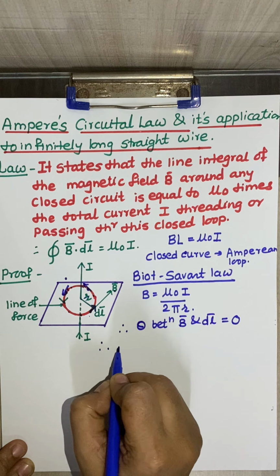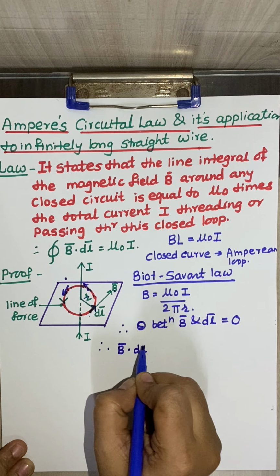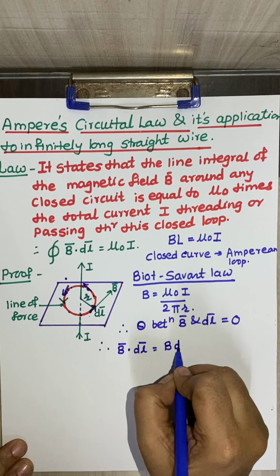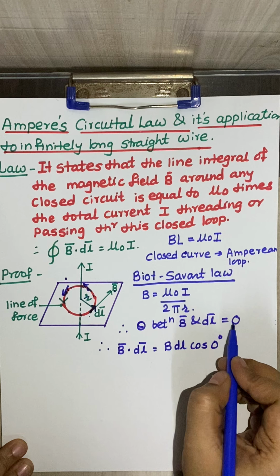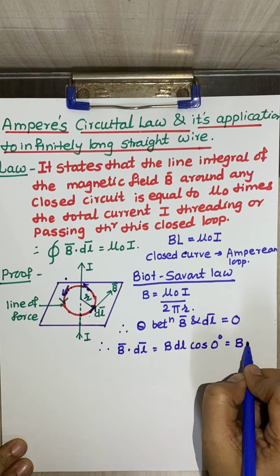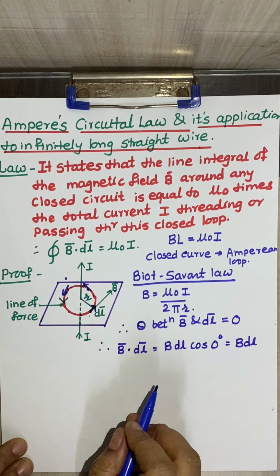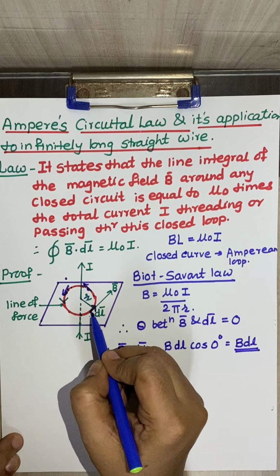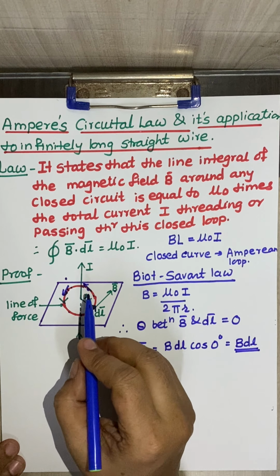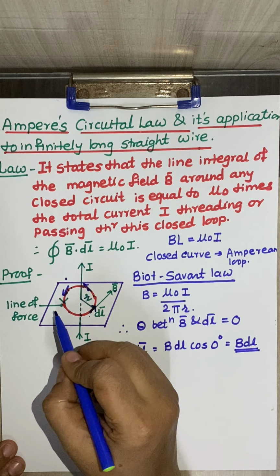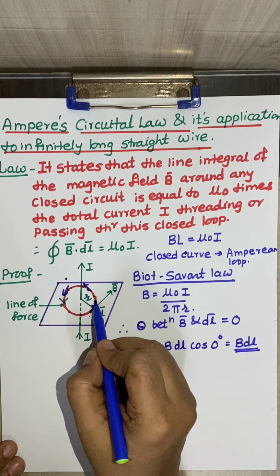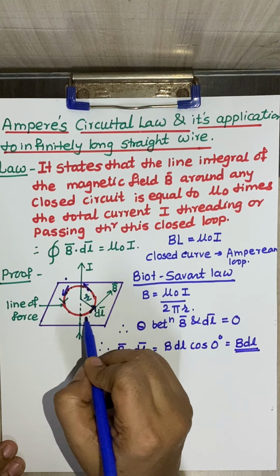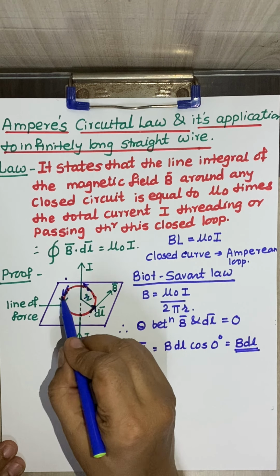Therefore, if I plot it here, vector B dot dl, the dot product, we can have magnitude B dl cos 0, because the angle is 0, and we can have B dl at this particular place. Now this is only the case of one length element dl. If I want to find out the closed integral, or the line integral, of the magnetic field along the complete circular path, then I must take the line integral over a closed loop. This is a closed loop, which is called an Amperian loop.